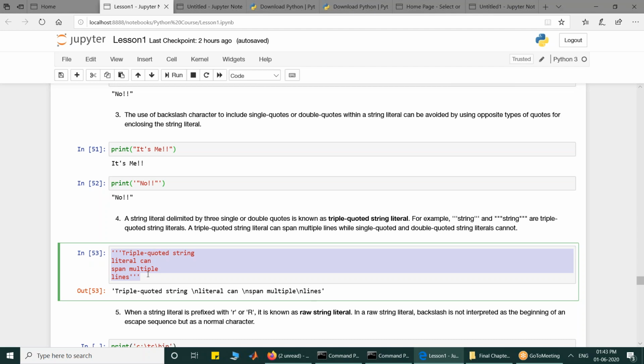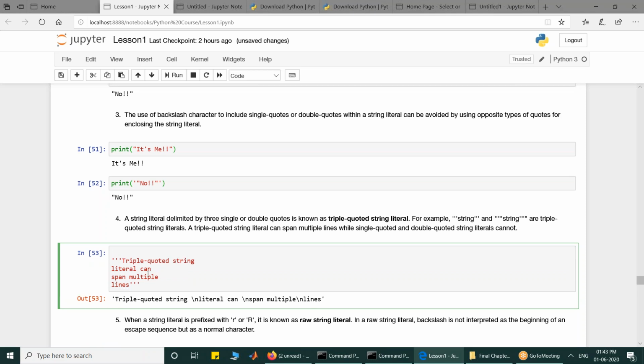I want to clarify that that notation is not the correct interpretation from the Python perspective. If you want to write a multi-line comment, there is no provision in Python. Python only supports single line comments that you can write by starting with a hash. So if I write this hash, this is a comment.